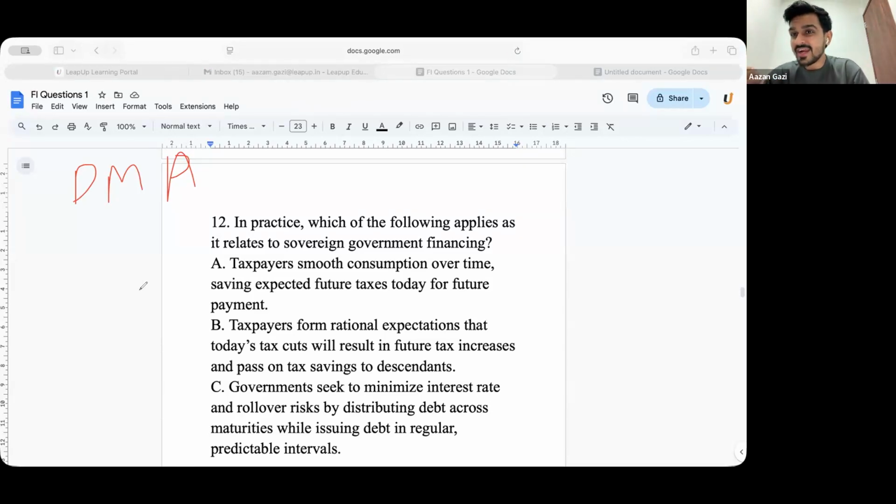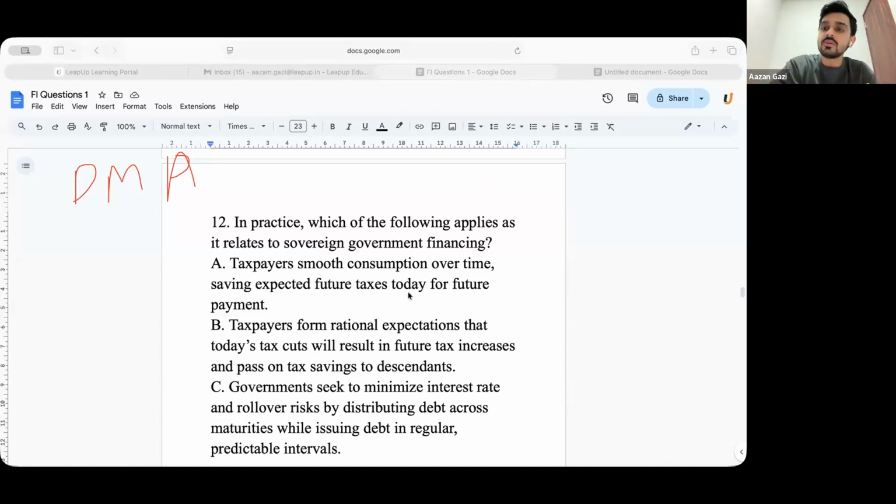Now, Ricardo comes in and says that debt management policy is useless, and he states a few conditions. The first condition is that taxpayers smooth consumption over time, saving for expected future taxes. That means taxpayers already know that taxes are going to increase in the future, so they start saving today.